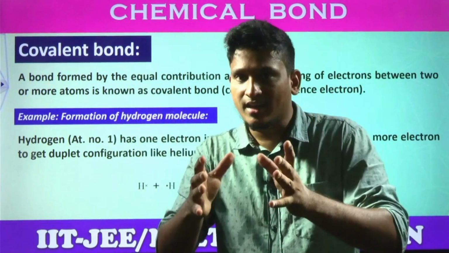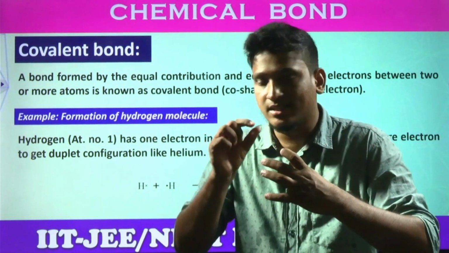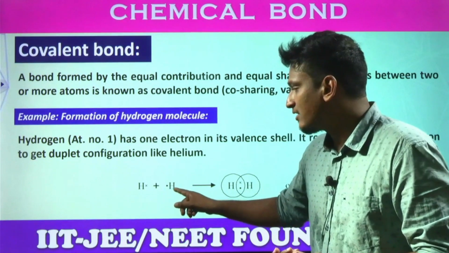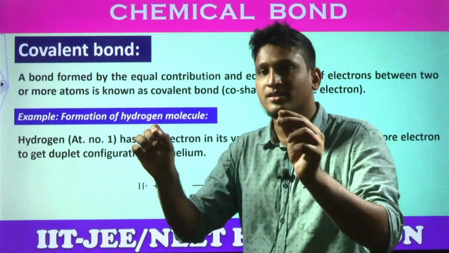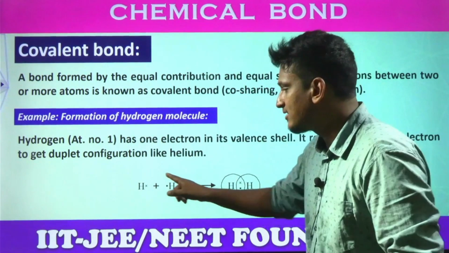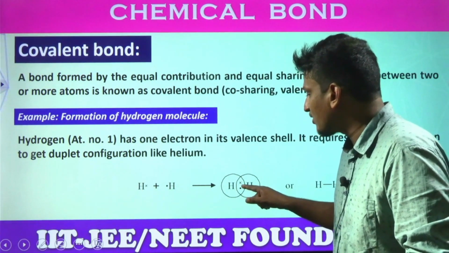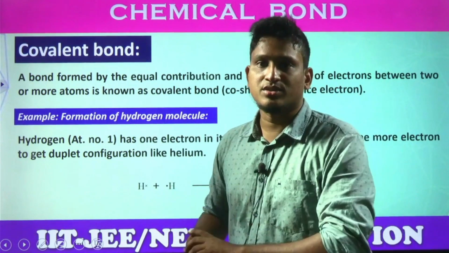Sharing the electrons means previously the hydrogen atom contains one electron, right? You can see in the image. And this hydrogen also has one electron. The star and dot are represented just to show the difference between that hydrogen atom and this hydrogen atom. Now, after circling, this electron and this electron are both influenced by the first hydrogen nucleus.